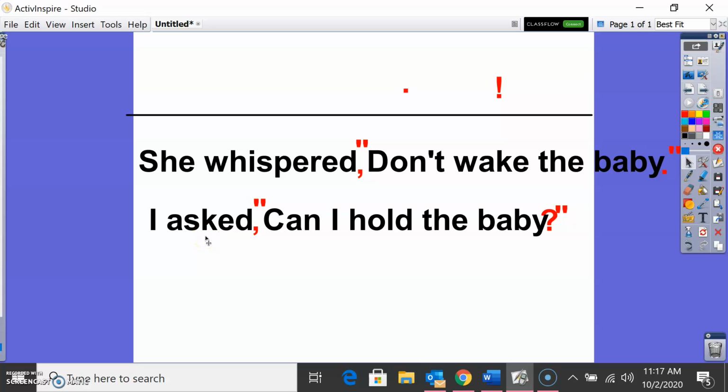Okay, so today your job is going to be to go to Kickstand, and you need to decide which sentence is the correct punctuation for the dialogue sentences. Okay, so there's a few different options. Choose the one where the punctuation is correct. And then I want you to go back in your writing from yesterday, and I want you to fix your punctuation where you added dialogue.